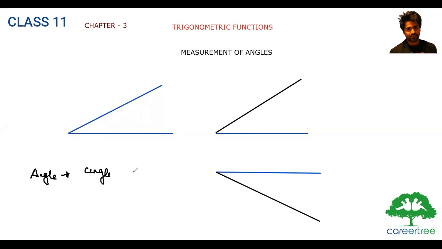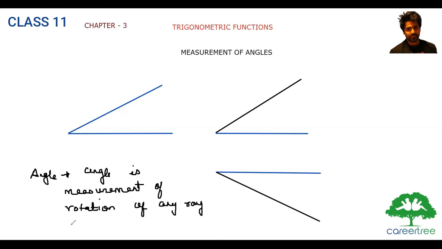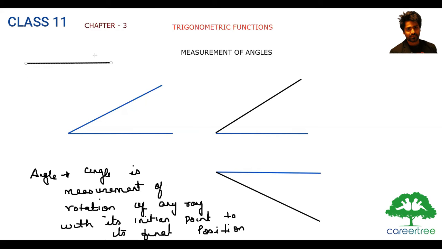Angle is measurement of rotation of a ray, of any ray, with its initial point, or we can say position, to its final position. Okay. So let's say we have a ray, let's say we have some ray over here, OA.